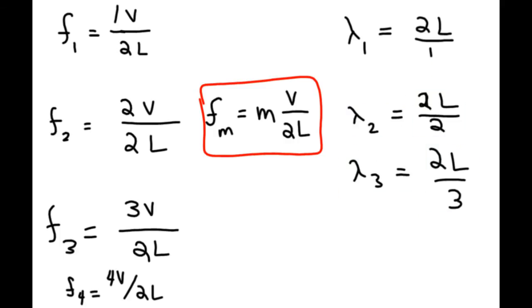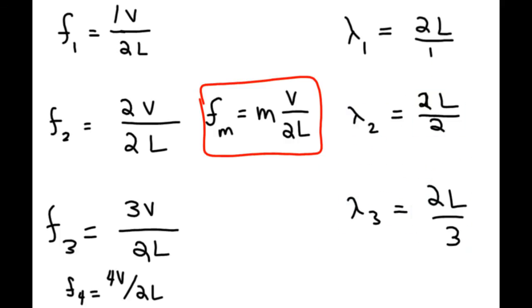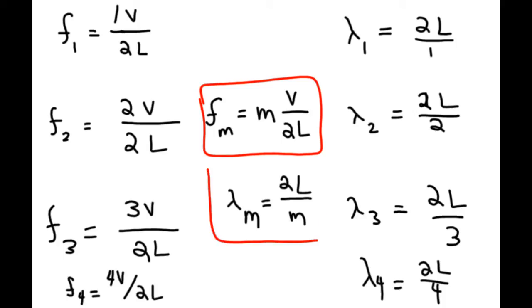And now we see the pattern. We're counting 1, 2, 3. Everything else is the same. So the fourth wavelength, at the fourth mode, would be 2L over 4. You just keep counting up. And the mth lambda is going to be 2L over m, where we can replace m with whatever mode we're dealing with. So m is the mode number.